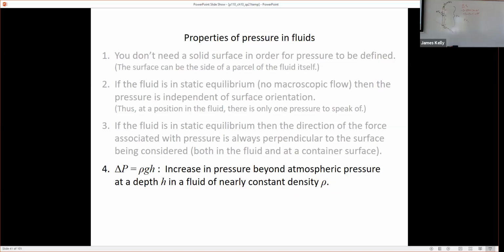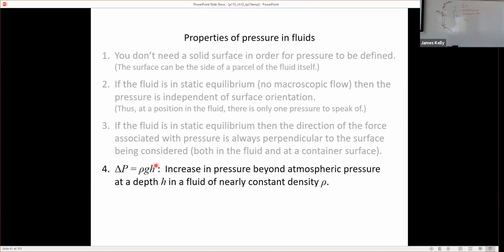Now, when you have a glass of water, the density hardly changes at all. Even going to the bottom of the ocean, the density of water doesn't change that much. If you go up in the atmosphere, it changes quite a bit. But if I go down 10 feet in the air in the room, the density of the air doesn't change that much. So I can even apply this to air as long as I don't move through it too much.